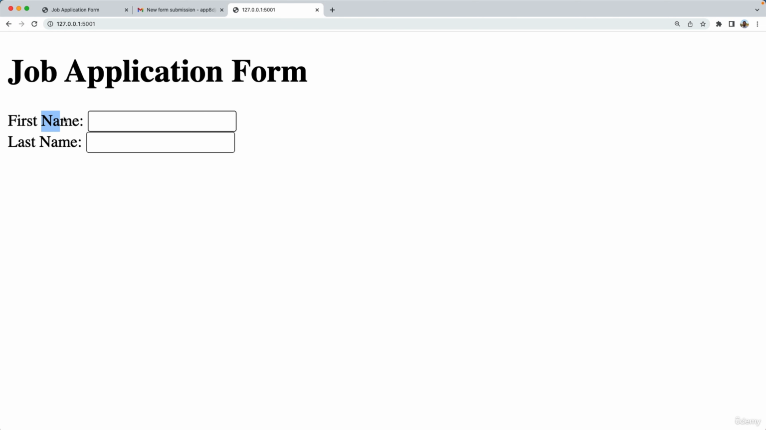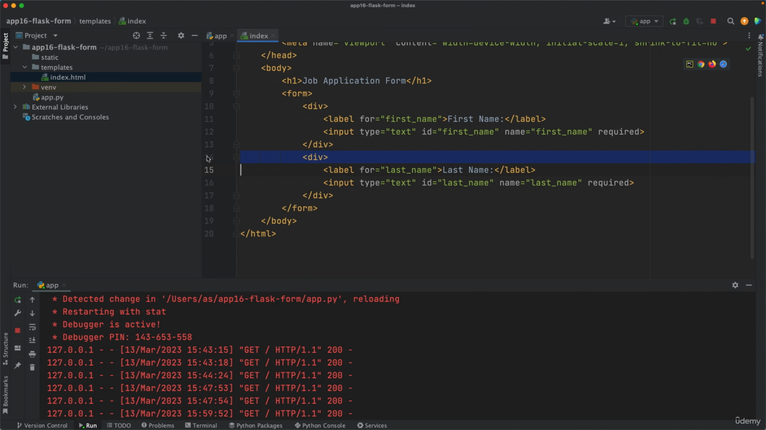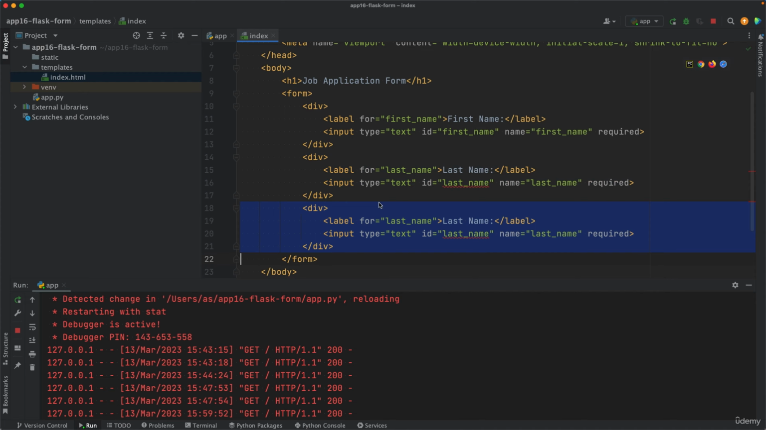So we have a first name, we have a last name, then we have the email input. So duplicate those with Ctrl D or Command D. So that is, just say email here. Email for the label text, then this will be email. The type is email.